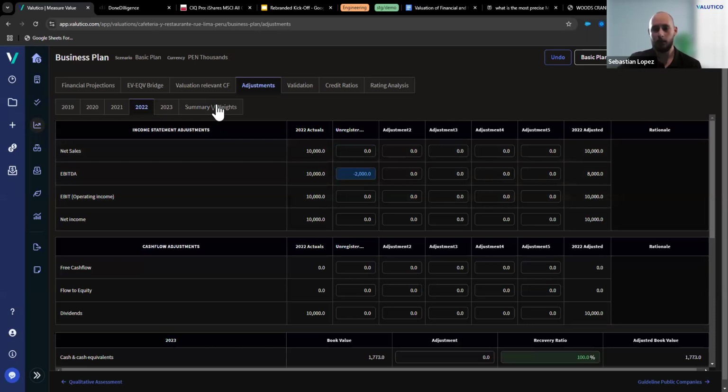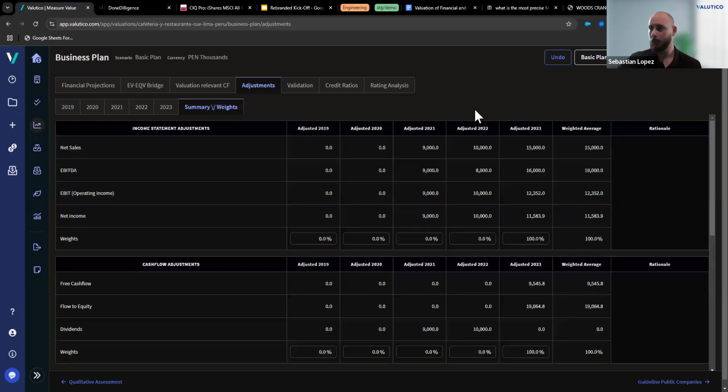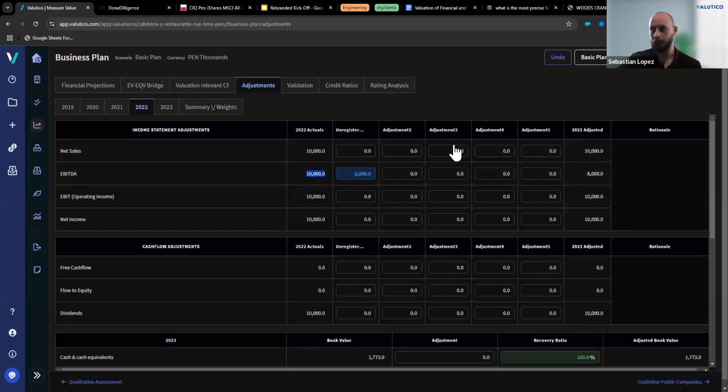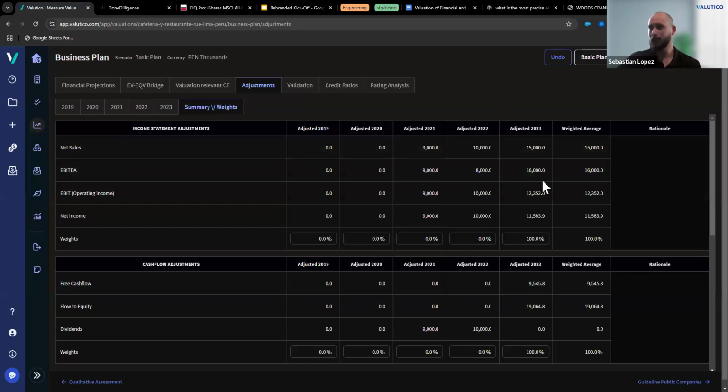And in the summary and weights tab right here, now you can see the adjusted value of the EBITDA in 2022, 8,000 instead of the original 10,000. Now, by default, the platform is always going to take 100% of the values from the last adjusted historical year, but you can see a weighted average column here. This column is the one that the platform is going to use for the capitalized earnings valuation methods, and it's also going to use that for the adjusted multiple valuation methods.